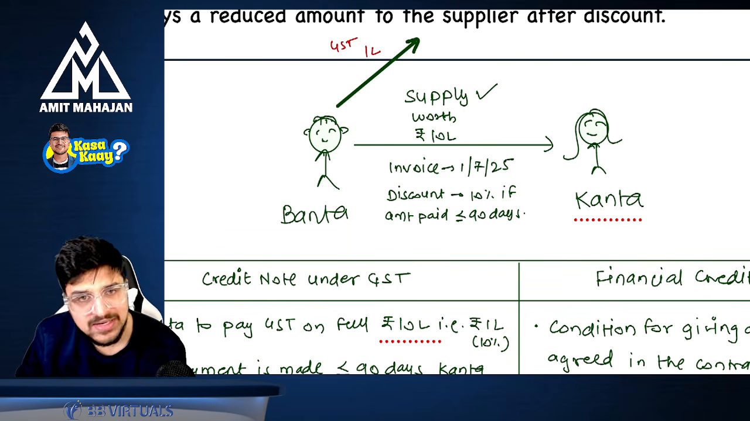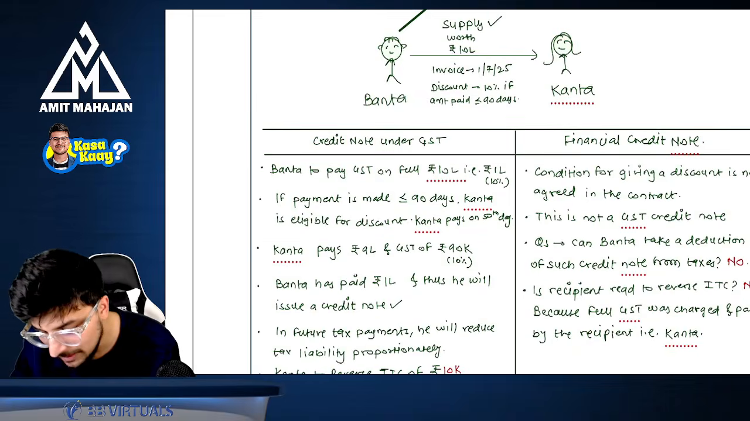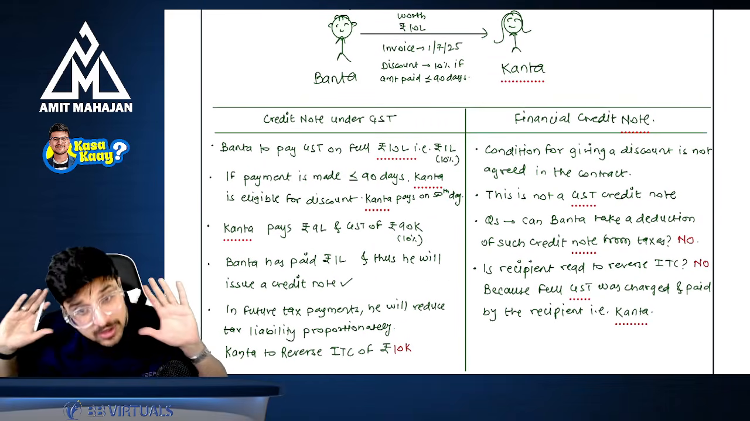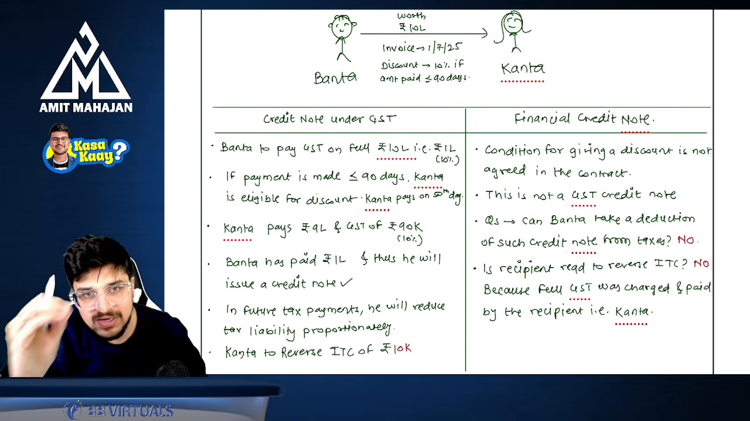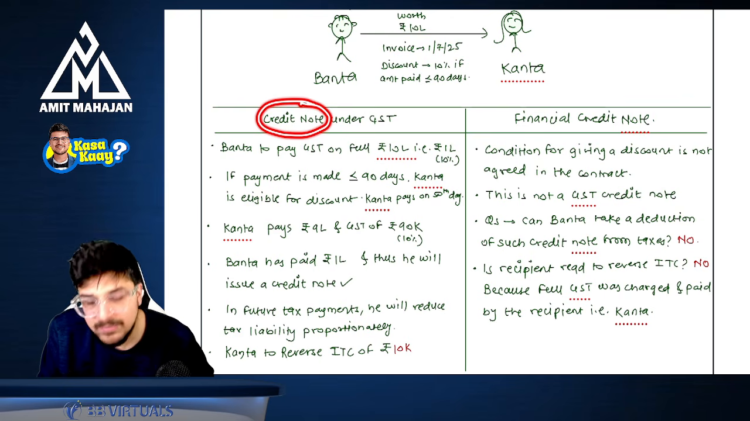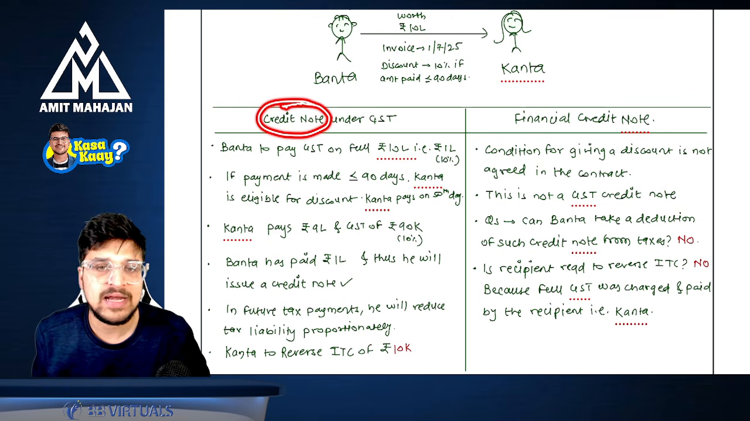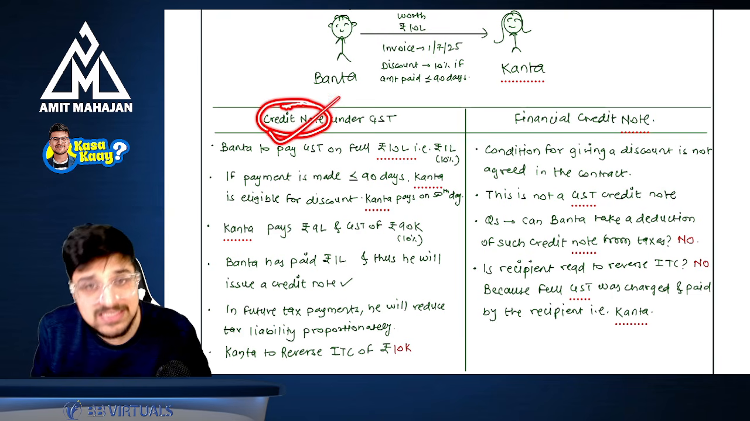Understanding? So if all these conditions are satisfied, then only Banta will be able to reduce it. Now this is not an amendment. This was already there. And whatever credit note we are discussing, if you issue this credit note, you will be able to reduce the tax proportionately from your outward tax liability, right? Yes. So this is your GST credit note.